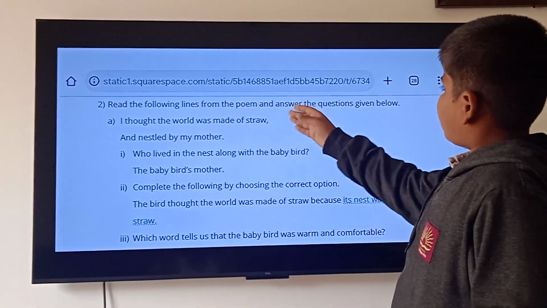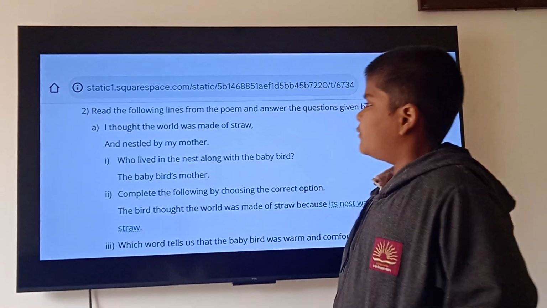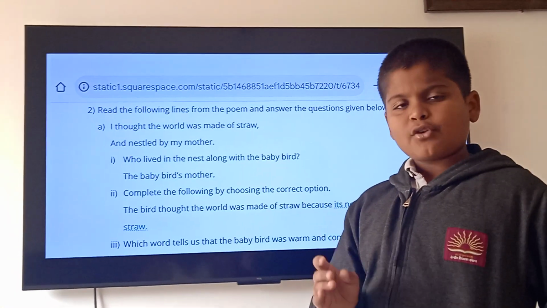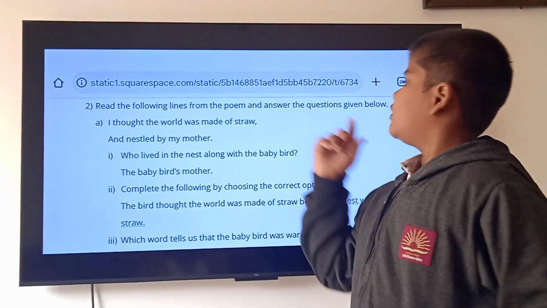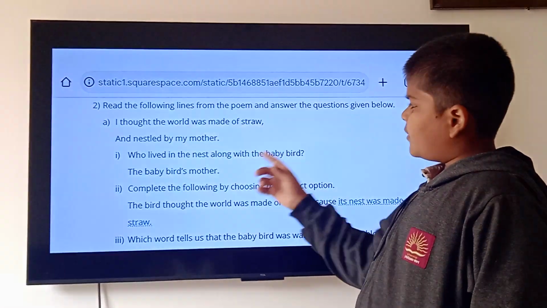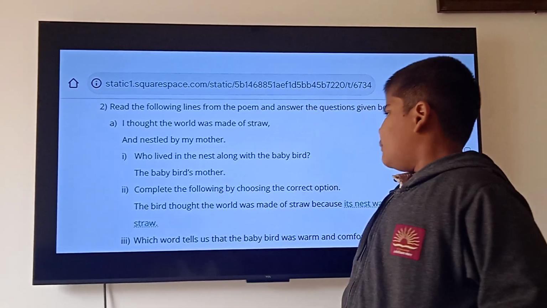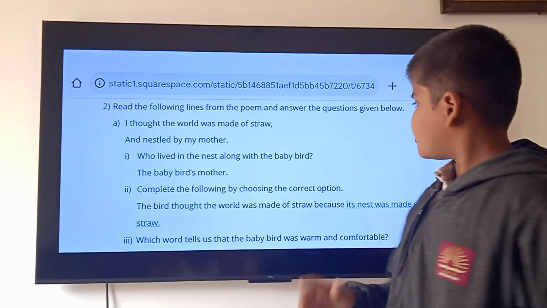Then read the following lines from the poem and answer the questions given below. I thought the world was made of straw and nestled by my mother. First, who lived in the nest along with the baby bird? The baby bird's mother lived in the nest along with the baby bird. Second, complete the following by choosing the correct option.